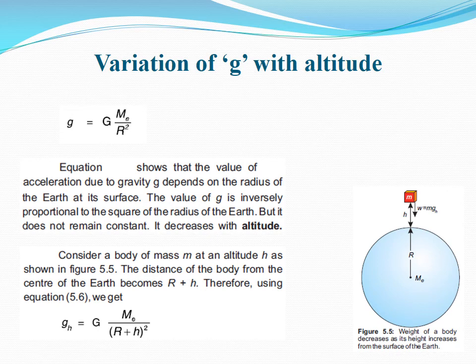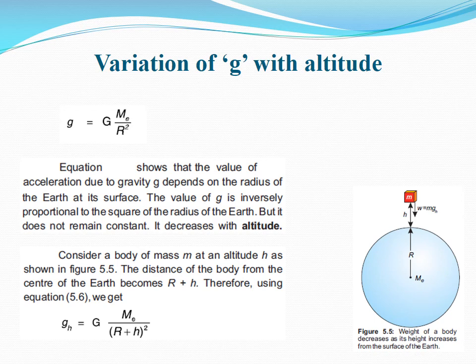So what we get here in figure 5.5, you see a body is lifted to a height h from the surface of Earth. Now the total distance between the center of the Earth and that body is uppercase R plus h. So here, dear students, consider a body of mass m at the altitude h as shown in figure 5.5. The distance of the body from the center of the Earth becomes R plus h.